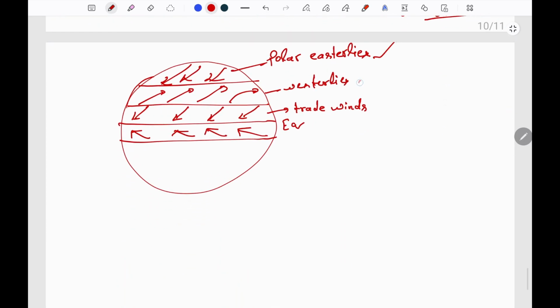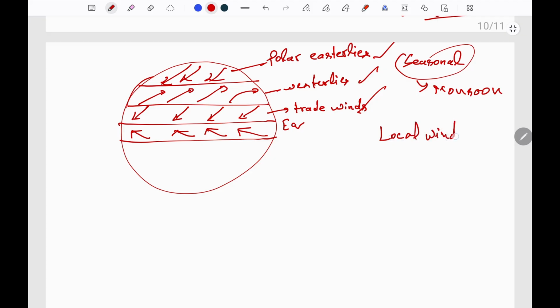So these are the permanent winds or general circulation of the earth. Now there are also seasonal winds like monsoon. There are also local winds which are due to the variation in local atmospheric conditions. These can be like sea breeze or land breeze. Sea breeze, that is wind moving from sea towards land.